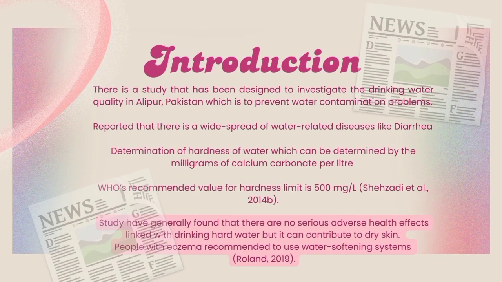There is a study that has been designed to investigate the drinking water quality in Alipur, Pakistan, to prevent water contamination problems because it has been reported that there is a widespread of water-related disease like diarrhea that has caused the vast majority of death in Pakistan. One of the ways the study can be done is through determination of hardness of water, which can be determined by the milligrams of calcium carbonate per liter, and the WHO recommended value for hardness limit is 500 milligrams per liter.